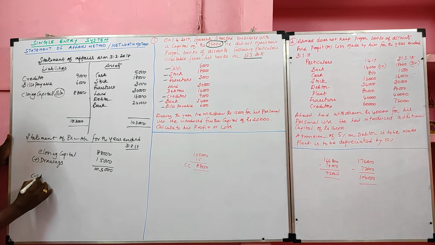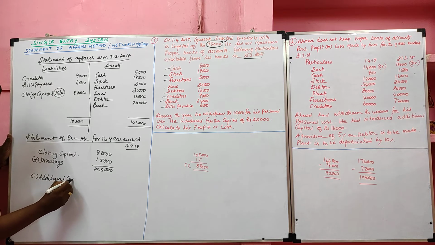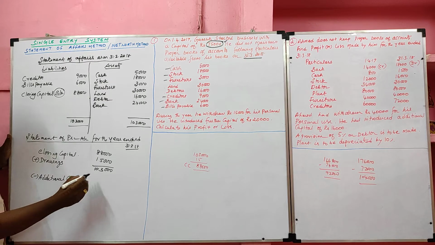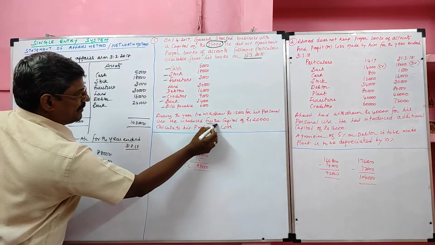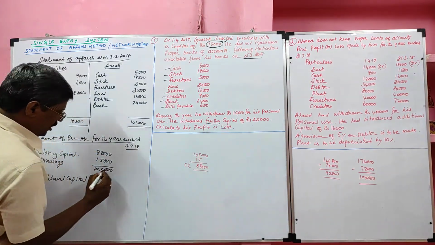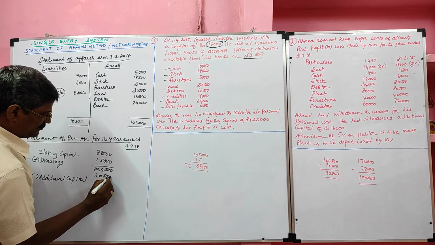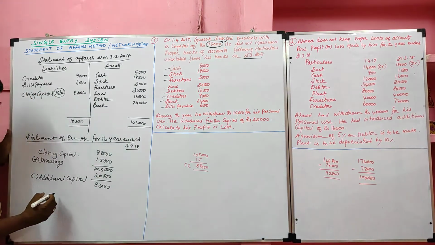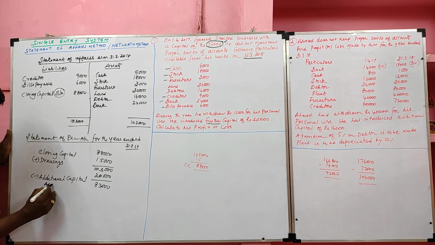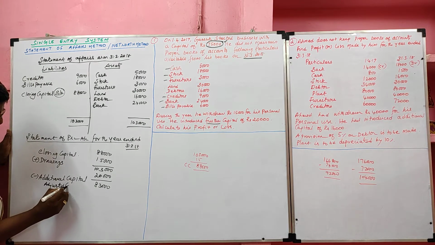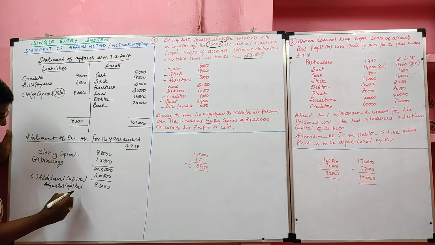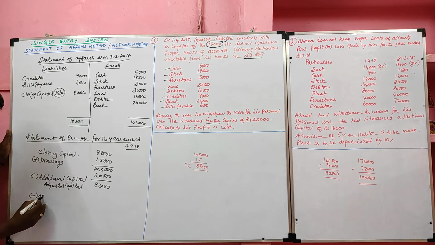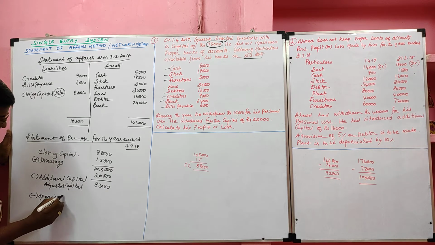Then we have to deduct additional capital or capital introduced during the year. It is given in the question. He introduced further capital, means additional capital. How much? 20,000 rupees. That we have to deduct from that. This we called adjusted capital. Minus opening capital, that is given in the question itself.